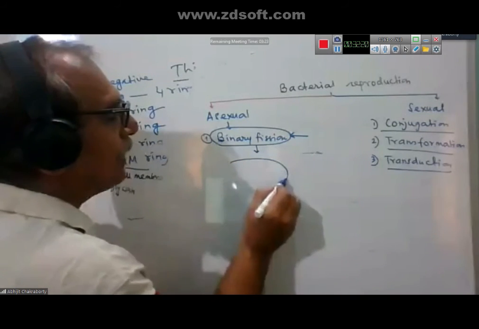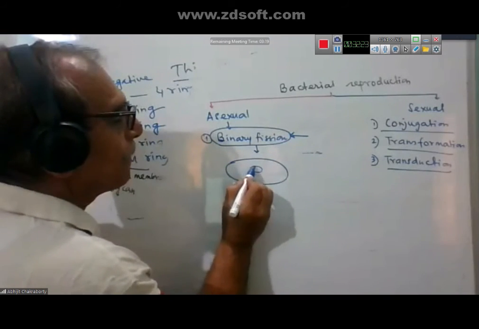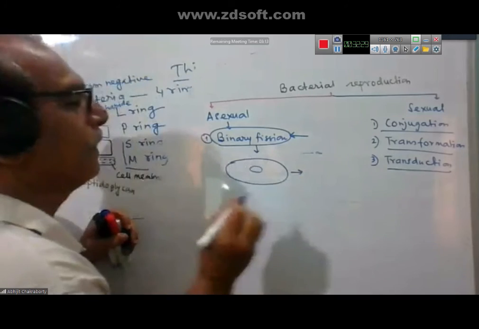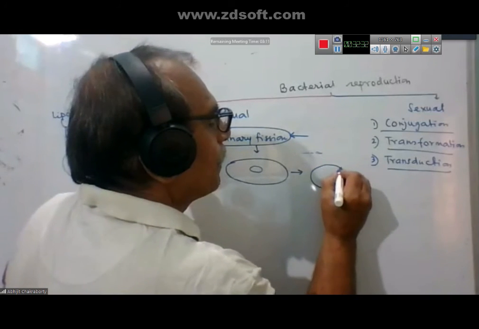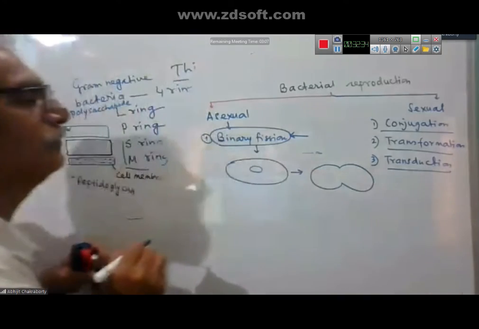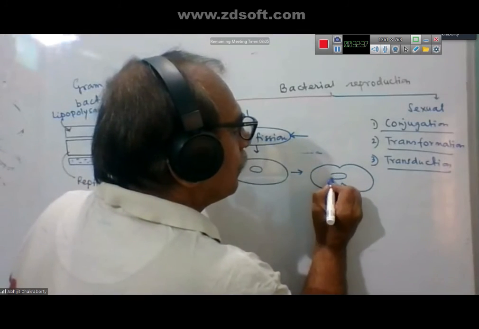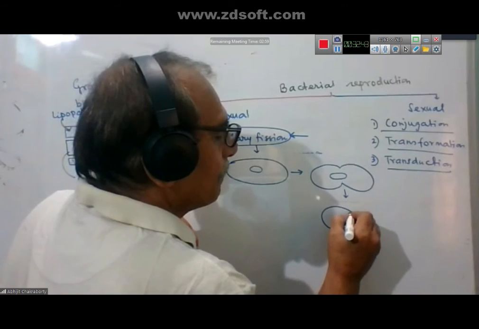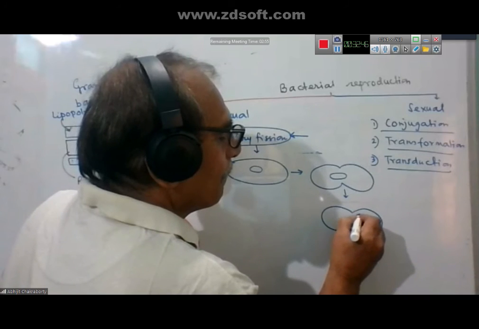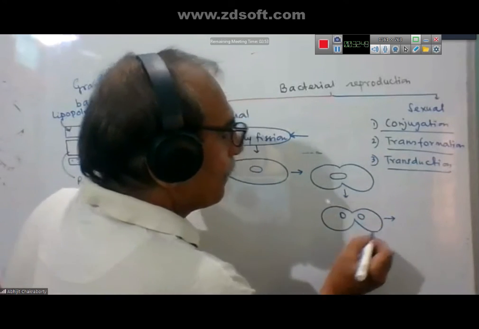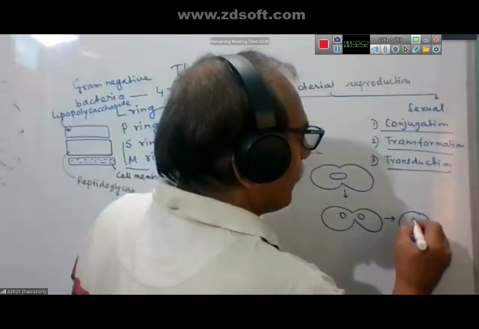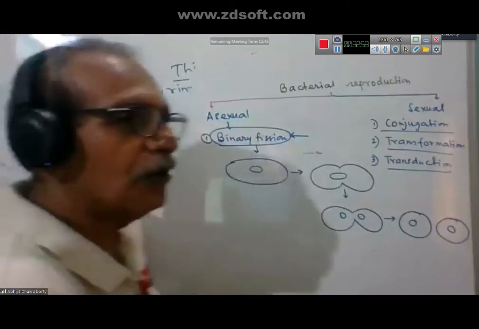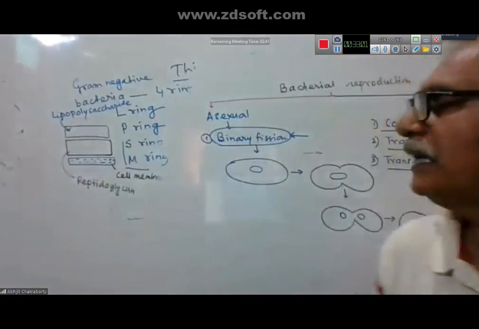What happens in binary fission? In a bacterial cell, gradually a groove is developed in the center and the nucleus elongates.